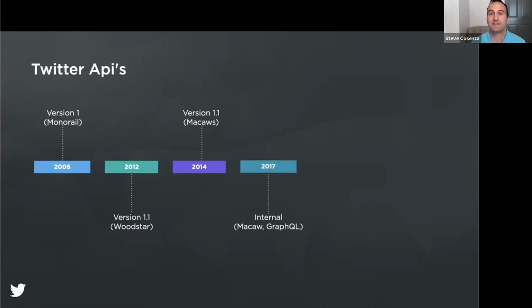So fast forward to 2017, when the Twitter app started using some new internal-only REST and GraphQL APIs. And having internal-only REST and GraphQL APIs helped our Twitter app teams move fast and iterate quickly without having to rely exclusively on the public API, which at this point was time-consuming to change.